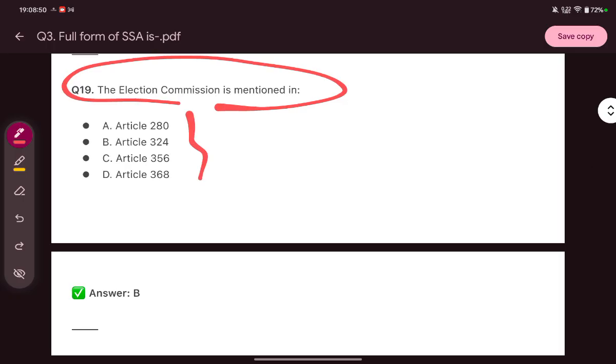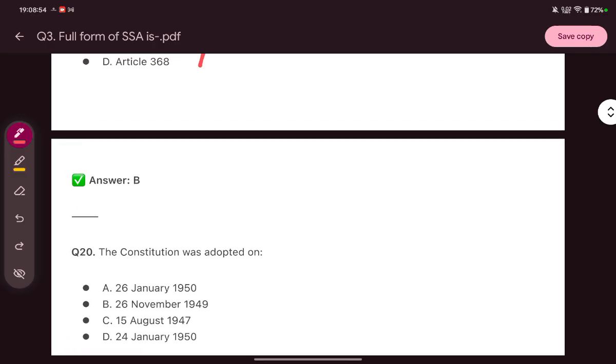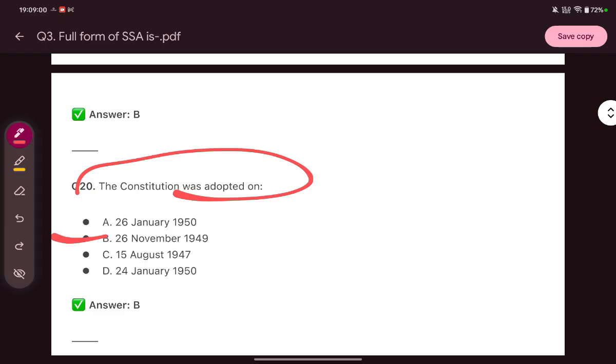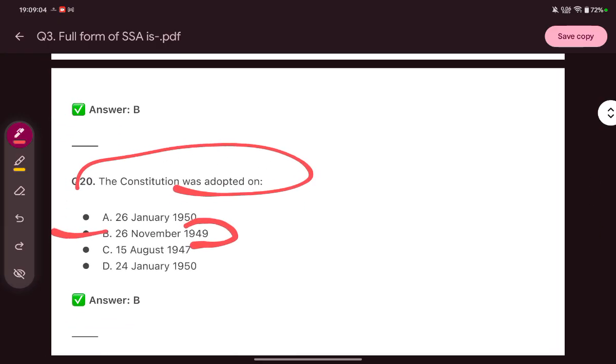It is 324. The next question, the constitution was adopted on 26 November 1949. Okay, earlier we had a question where it was asked that the constitution came into force on which date. Now here it is asked that the constitution was adopted on which date.